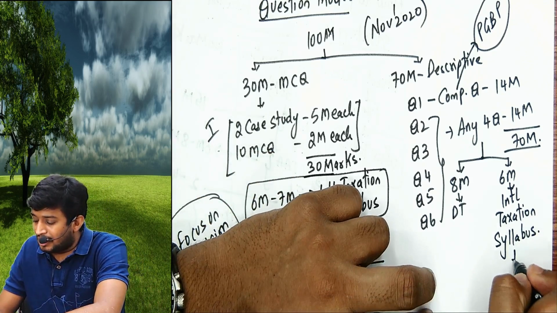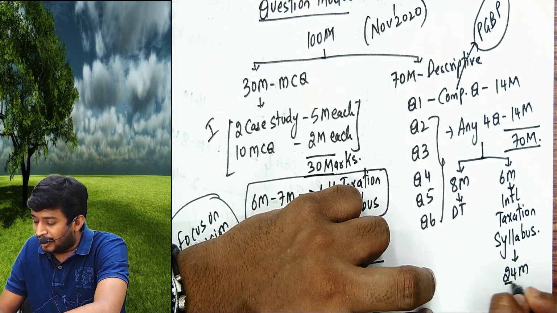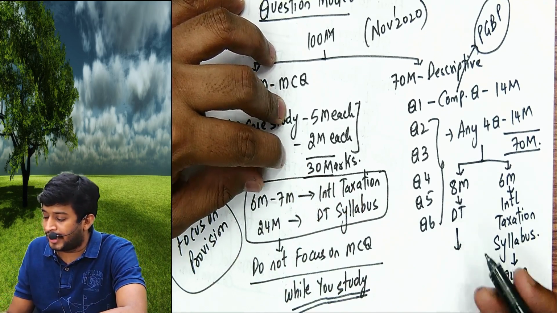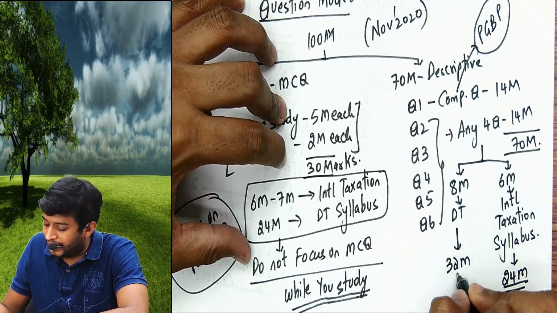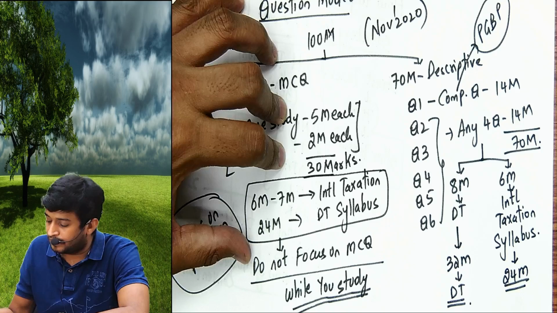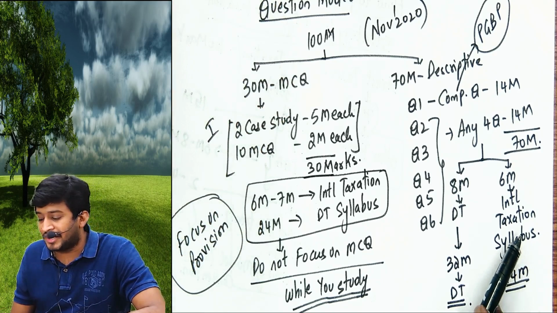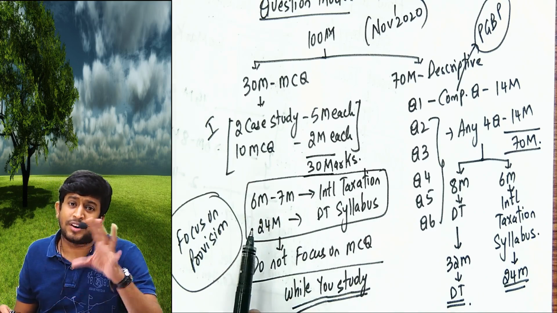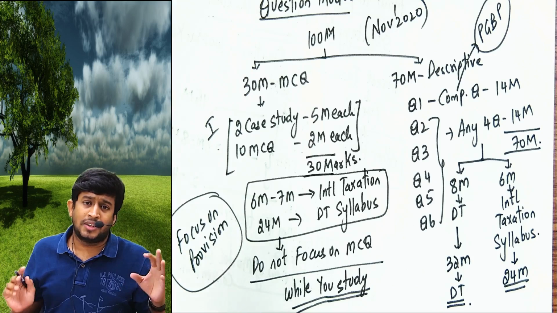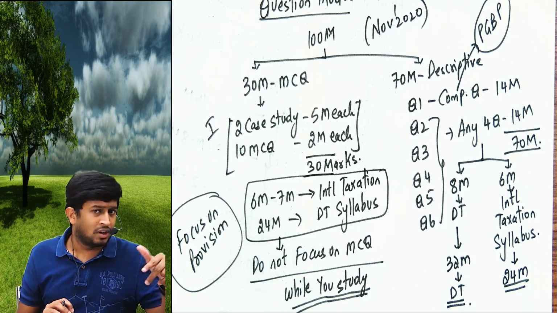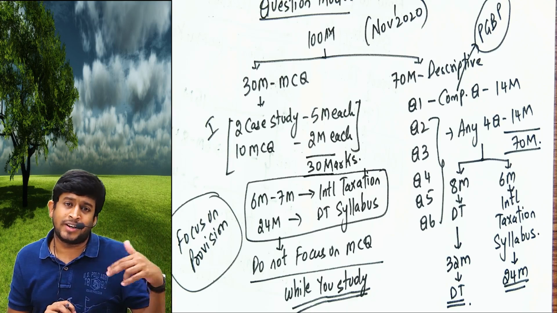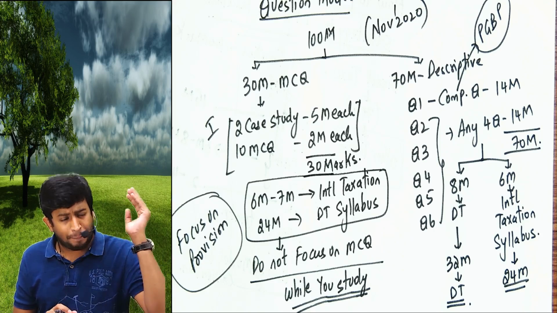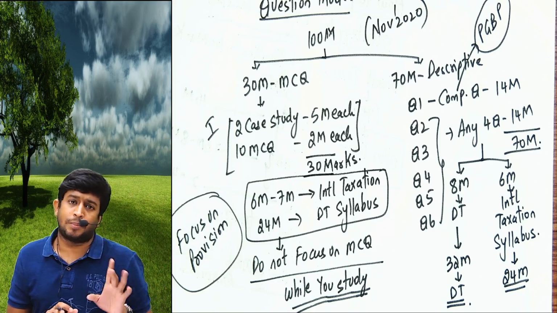So, क्या हो गया? 24 marks is coming from international taxation. And 6 into 4, 24, 8 into 4, 32 is coming from DT syllabus. So, 24 marks is coming from international taxation, 6 marks is coming from international taxation MCQ, 24 plus 6, roughly 30. When they say 30, they are not rigid, not only exact 30. It will definitely not be less. It can be definitely more by 2 or 3 marks maximum, not beyond that. So, 30 was 32, 33 marks. Or upper limit 35 marks will be from those 8 topics.